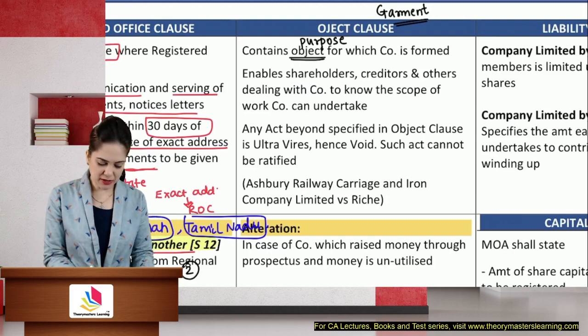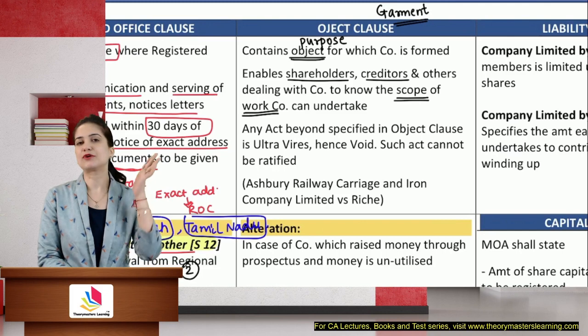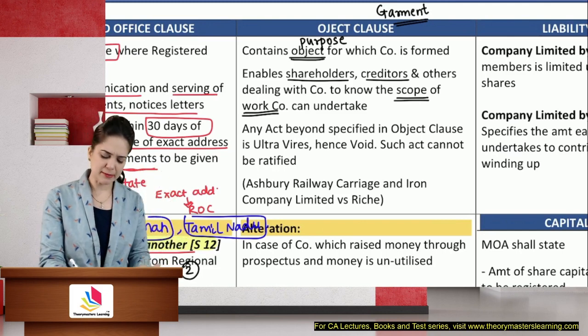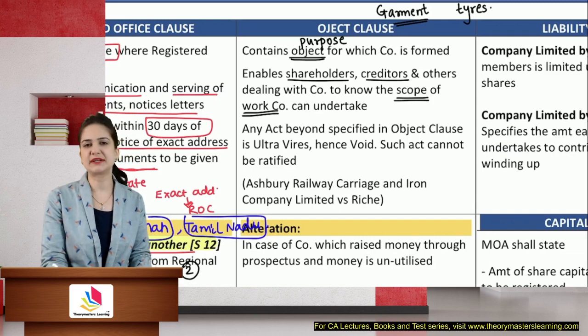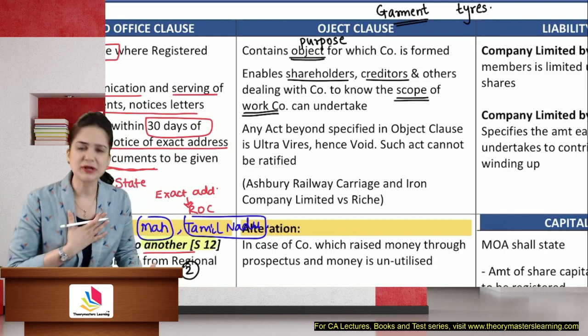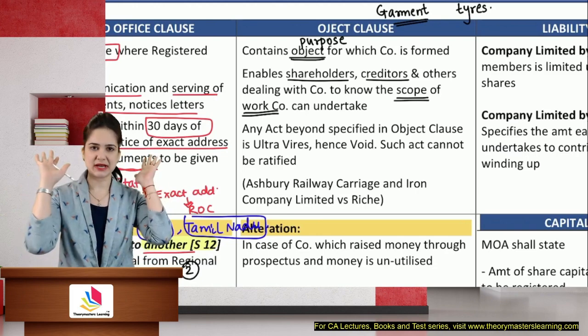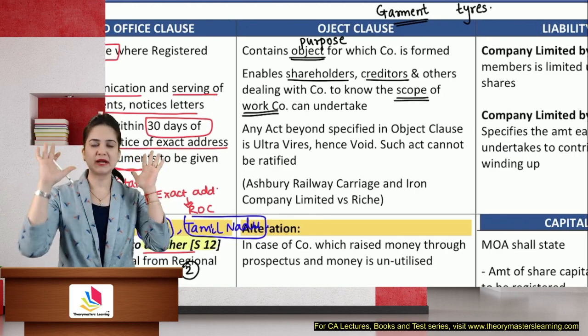It enables the shareholders, creditors, and others dealing with the company to know the scope of work and also to know whether they can enter into a contract with the company or not. Now, if I am a garment manufacturing company, but I come to you for manufacturing 100 tires, I take your order for manufacturing 100 tires. Is my memorandum authorized to it? Does it allow me to manufacture tires? No. This is an ultra vires act. The company is not liable. The company will say that I am not liable.